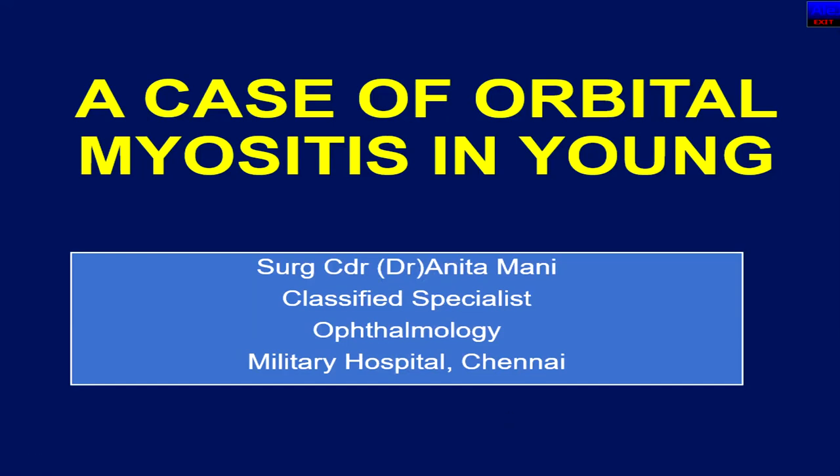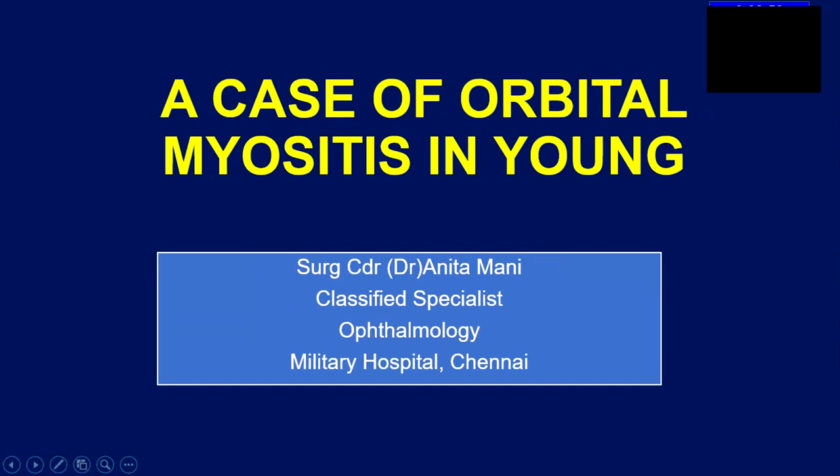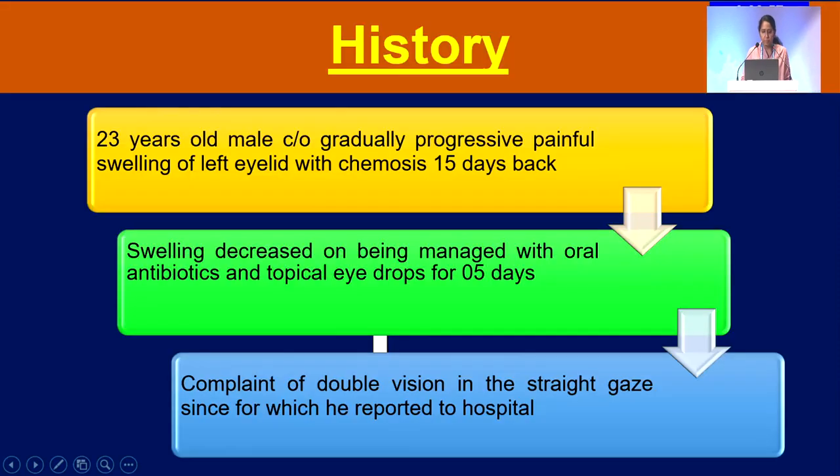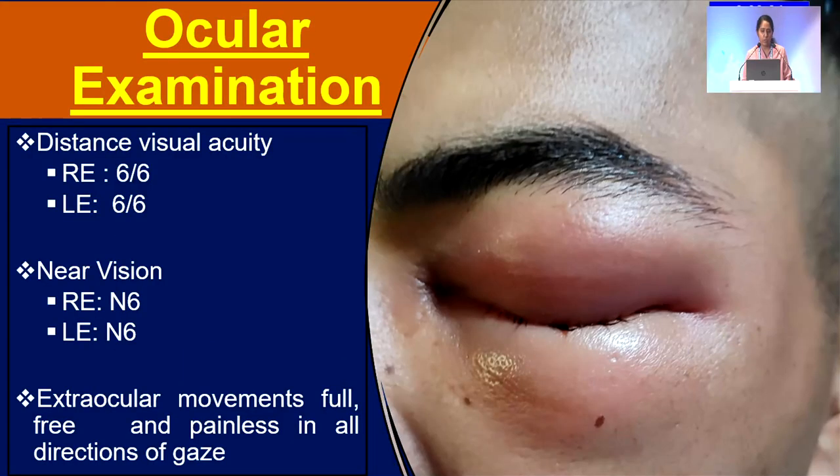Good morning to all. Today I'll present an interesting case of orbital myositis in a young individual. My patient was a 23-year-old male. He initially presented with a gradually progressive painful swelling of the left eyelid with chemosis of 15 days duration. The swelling decreased once he was managed with oral antibiotics and topical eye drops for 5 days. Then subsequently he reported with a complaint of double vision in the straight gaze, for which he reported to the hospital. So this was his initial presentation.